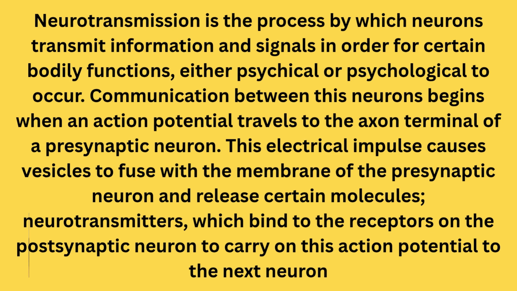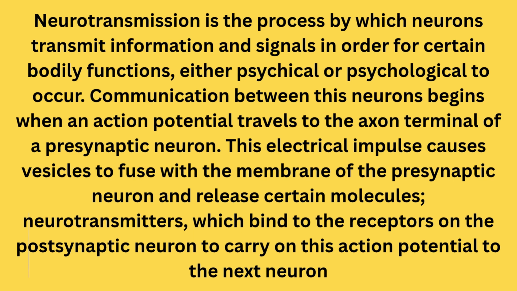I start by writing the introduction, and it goes like this. Neurotransmission is the process by which neurons transmit information and signals in order for certain bodily functions, either physical or psychological, to occur. Communication between these neurons begins with an action potential, which travels to the axon terminal of a presynaptic neuron.